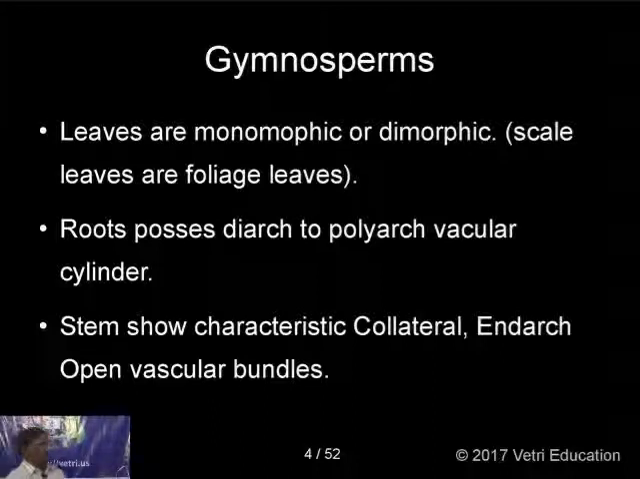The stems show characteristic collateral, endarch and open vascular bundles. Generally, you might have known the internal structure of dicot root, monocot root, dicot stem and monocot stem, where you can find in a stem the collateral condition. Even in dicots you can find the same condition. The collateral condition is when the xylem and phloem are arranged in the same radius. If the protoxylem is towards the inside, that is called endarch condition, and when cambium is there in between xylem and phloem, that is called open type, that is open vascular bundles.